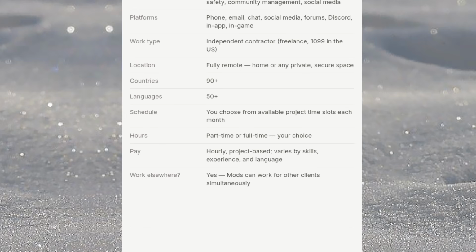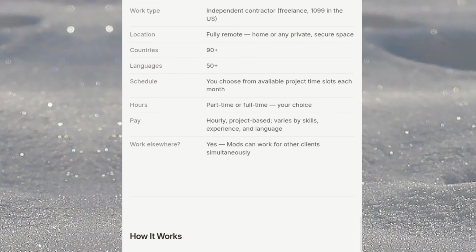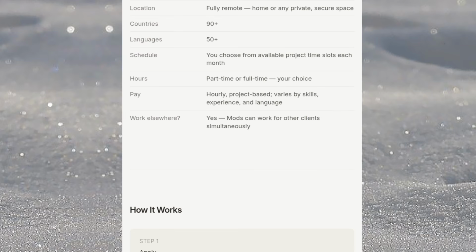It works in 90 plus countries, 50 plus languages. Africans are also accepted in this particular workforce. So for your schedule, you choose any time that is available for you. You can work part-time or full-time, it's your choice. Then let's look at the pay. Yes, you get paid hourly, project based, and it varies by skills, experience and languages.